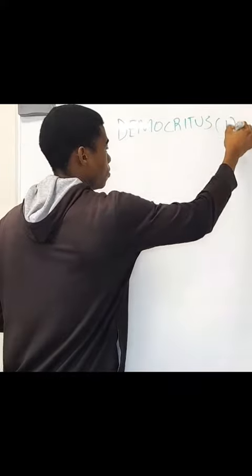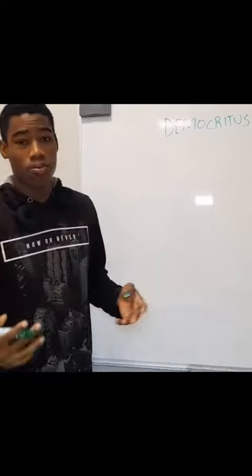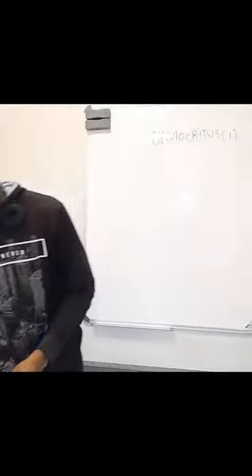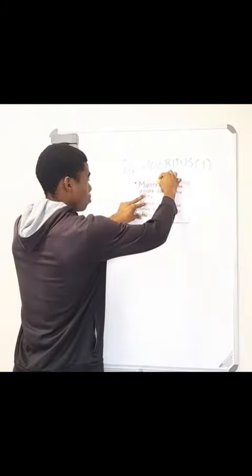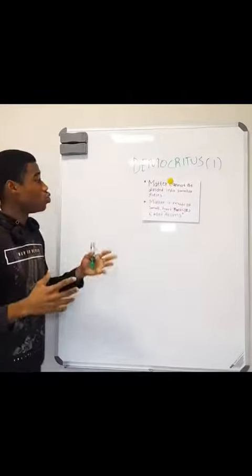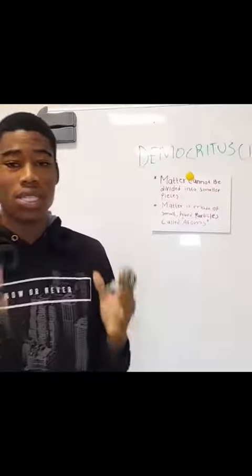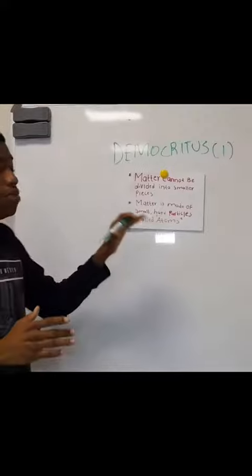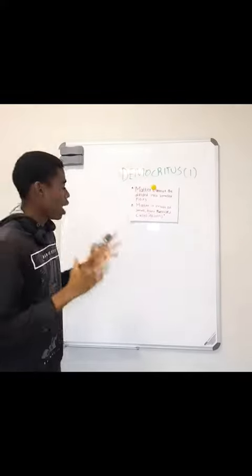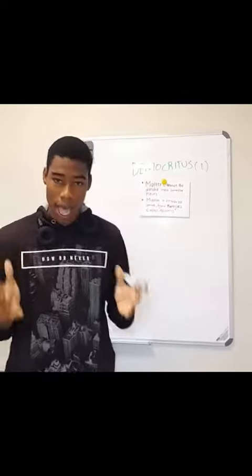So Democritus is the first scientist with regard to matter to state that matter cannot be divided into smaller pieces, right? He is the first one to say that matter is actually made of small, hard particles that are called atoms.